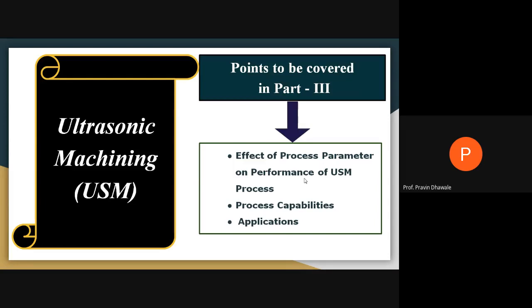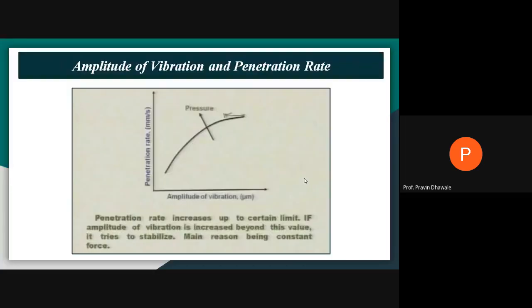What are the process parameters and their effects on ultrasonic machining? We'll start with the first one, that is the amplitude of vibration and penetration rate.